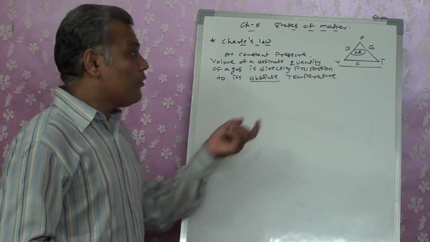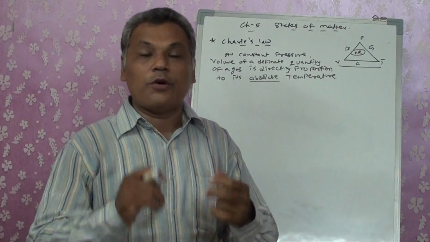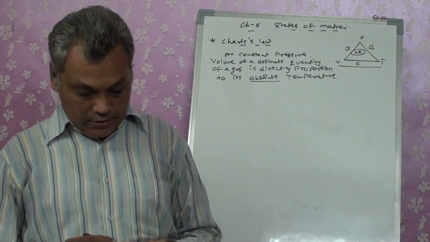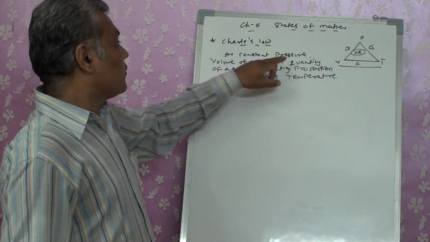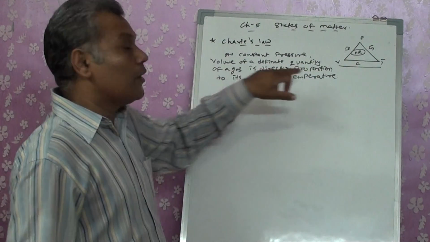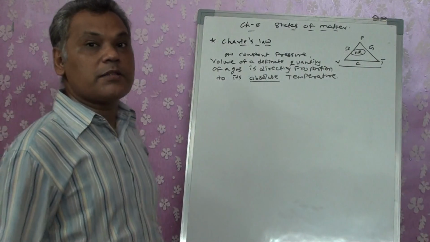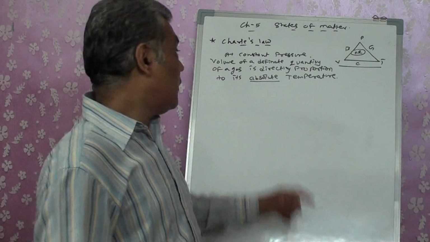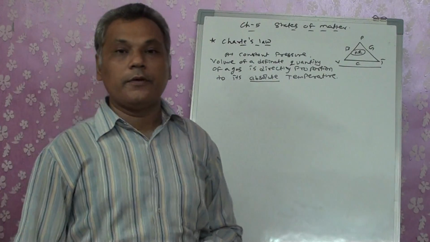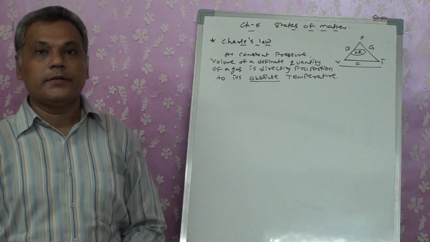Till now we were saying temperature, temperature, temperature. Now what is absolute temperature, or why did it become compulsory to write it? If the statement is written as at constant pressure, volume of a definite quantity of a gas is directly proportional to its temperature, the statement is completely wrong. The word absolute is compulsory to be written in the statement. Now what is the reason behind it?